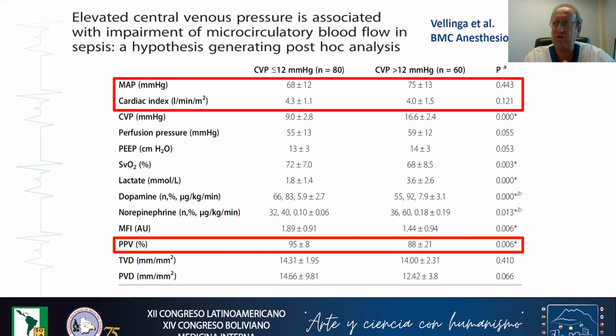That's very, very important because, of course, if you increase CVP, you will increase the pressure at the end of the capillaries. And it could, of course, alter the perfusion through these capillaries because you will decrease the gradient between the entry and the end of the capillaries. So it can, in fact, lead to an alteration of the microcirculation. So please, do not give too much fluid because in some cases it can alter microcirculation.